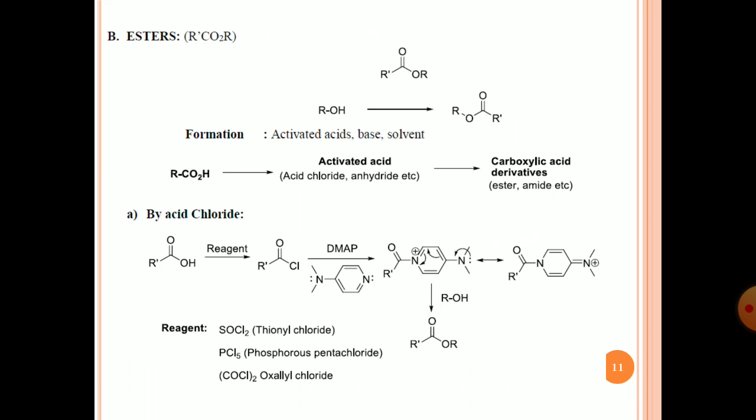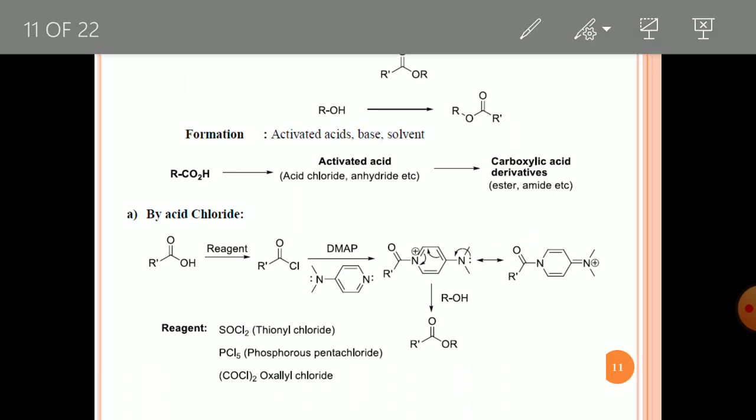Second, protection of alcohol as esters. You know what esters are? Generally, if you treat an alcohol with an acid in the presence of some acid catalyst, you will get the ester compound.